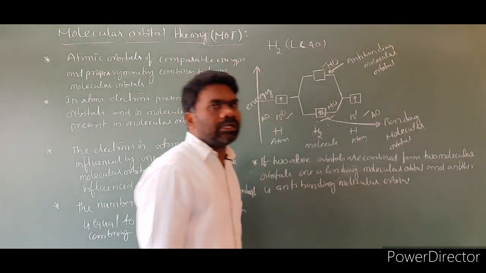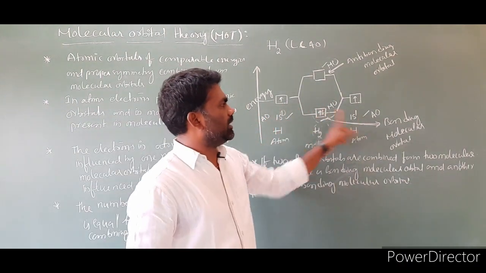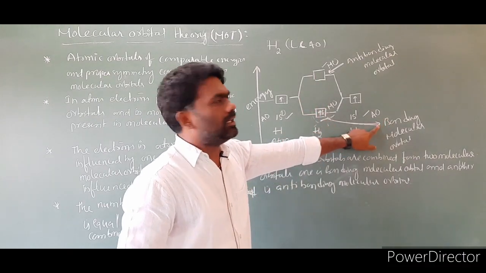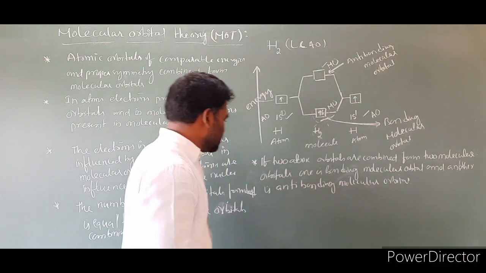So one is a bonding molecular orbital, another one is an anti-bonding molecular orbital. Two atomic orbitals are combined here, two molecular orbitals are formed, one is a bonding molecular orbital, another one is an anti-bonding molecular orbital.